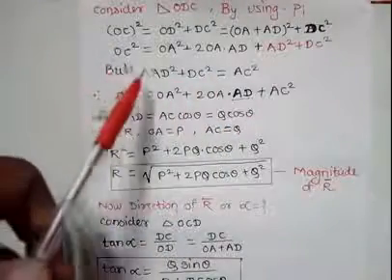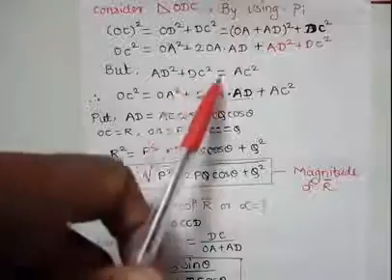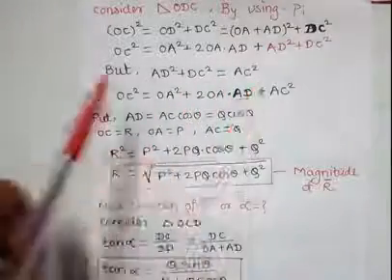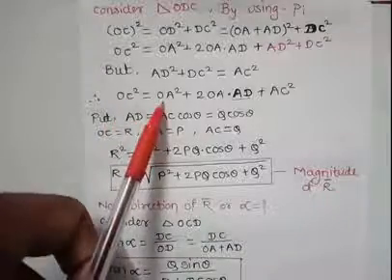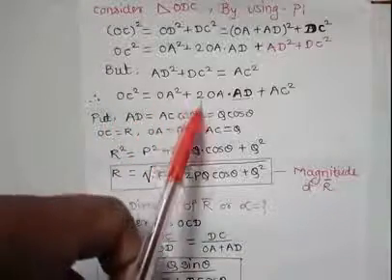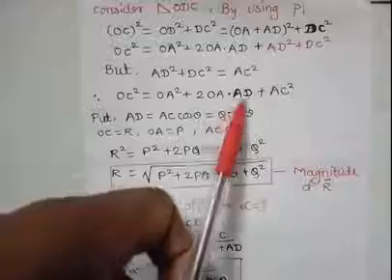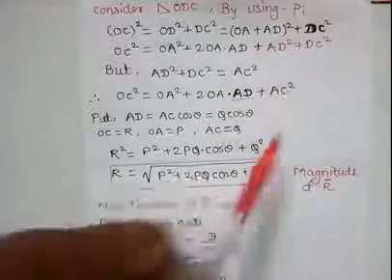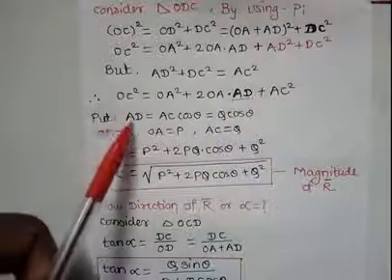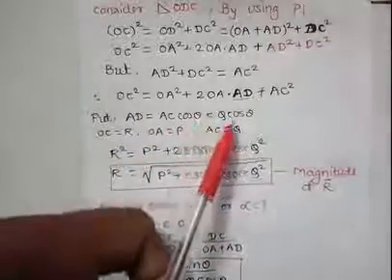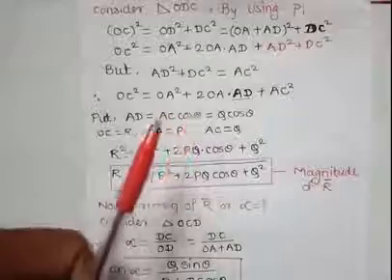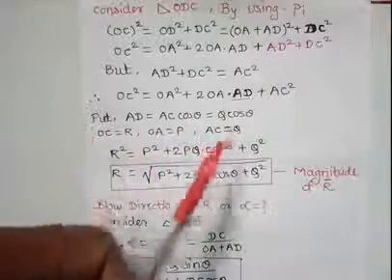But we know that AD square plus DC square is equal to AC square. Hence, OC square is equal to OA square plus twice OA into AD plus AC square. Put AD is equal to AC cos theta is equal to Q cos theta from the previous equations.